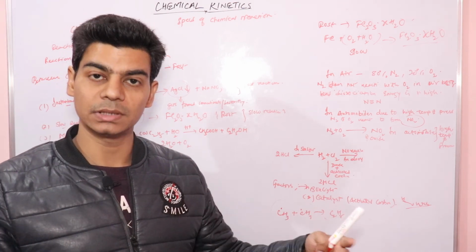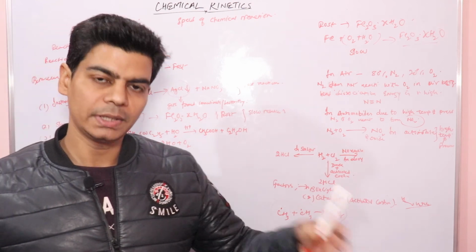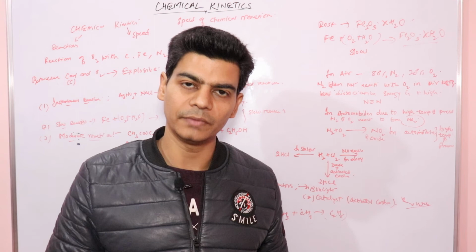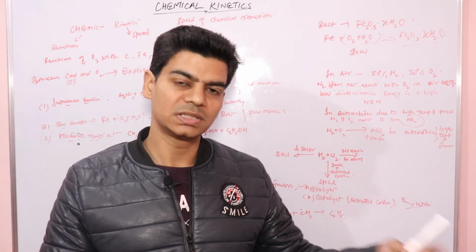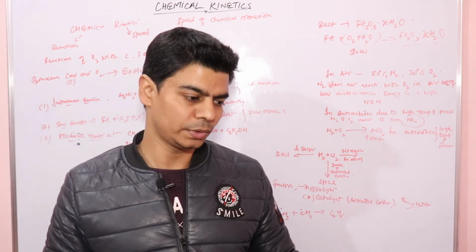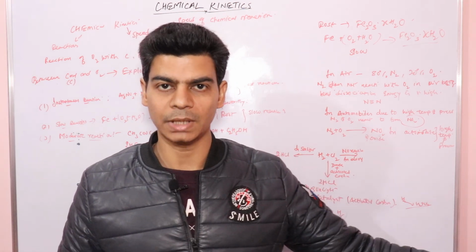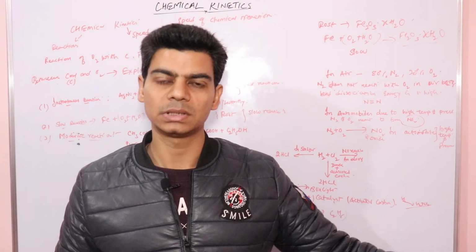If you talk about the speed of a vehicle, you calculate the speed with respect to time. How will you calculate it? If in this much time it travels this much distance, then you know its speed.